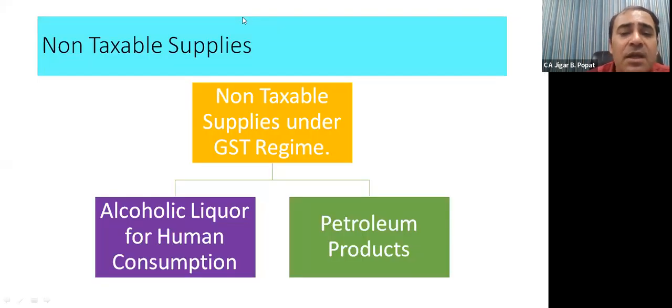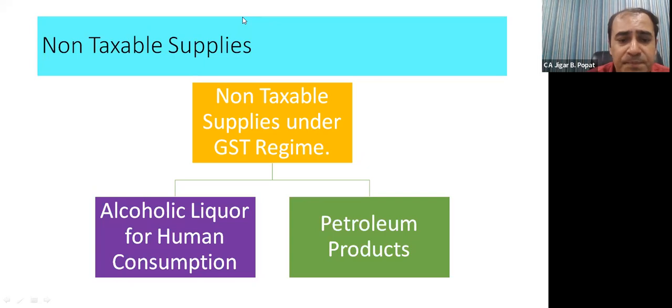There are two things which are called non-taxable supplies under GST. Number one is alcoholic liquor for human consumption, and number two is petroleum products. On petroleum products and alcoholic liquor, there is no GST. On alcoholic liquor, there is state excise and state VAT. And on petroleum products, there is central excise and state VAT.